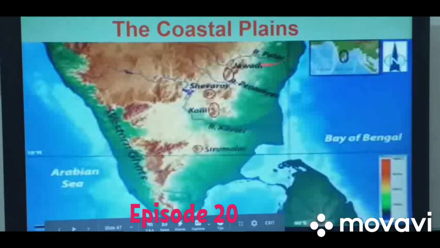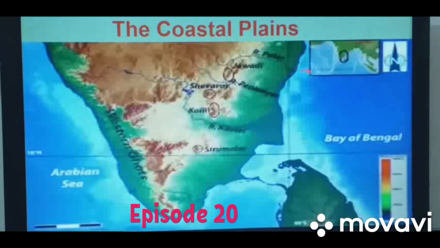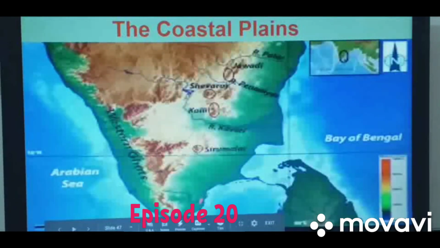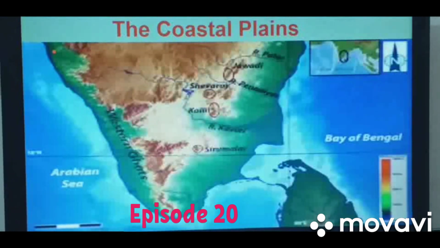A number of rivers flow through this region and form their deltas when they drain their water into the Bay of Bengal. So along this coast, a number of deltas are found, and thus it is occupied by mangrove forest. No delta is formed along the western coastal plain, as no river drains its water into the Arabian Sea except Narmada and Tapi, that also drains their water